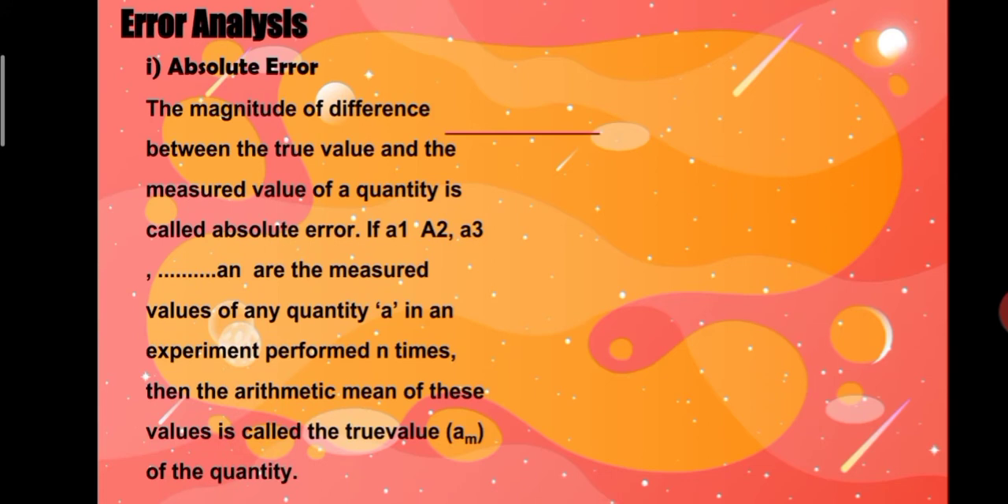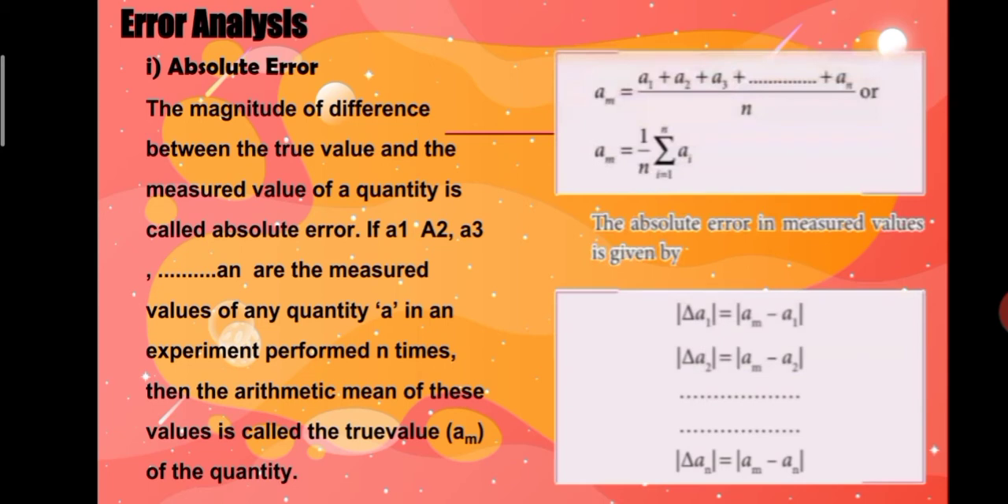Error analysis. Absolute error. The magnitude of difference between the true value and measurement value of a quantity is called absolute error. If A1, A2 and A3 up to An are the measurement values of quantity A in an experiment performed n times, then the arithmetic mean of these values is called the true value Am of the quantity. So Am is equal to A1 plus A2 plus A3 up to An divided by n, or Am is equal to 1 divided by n summation over i is equal to 1 to n of Ai.